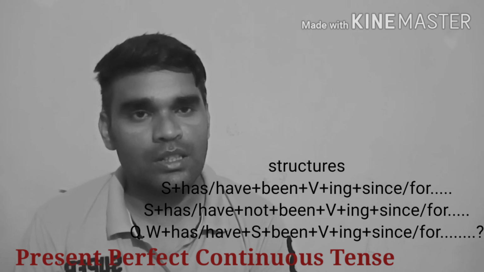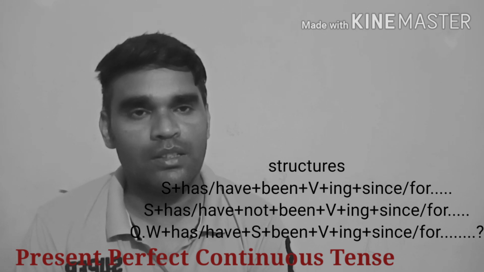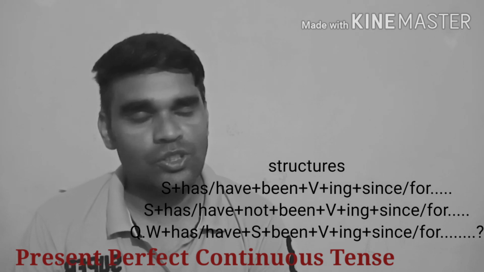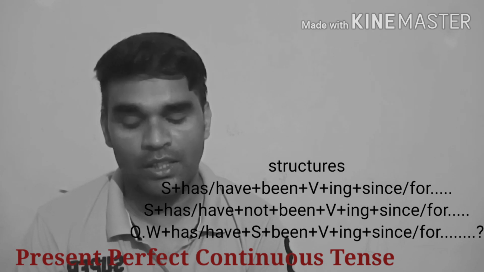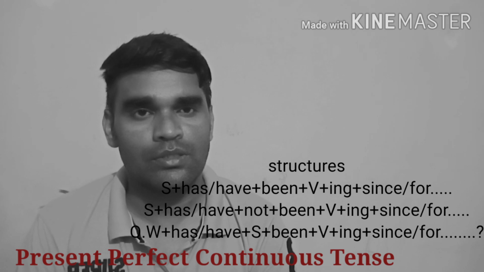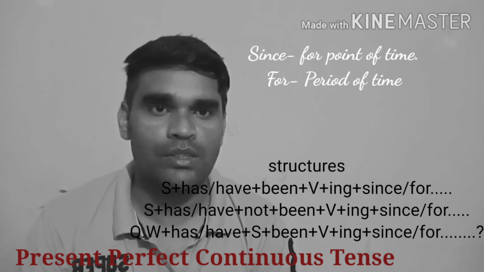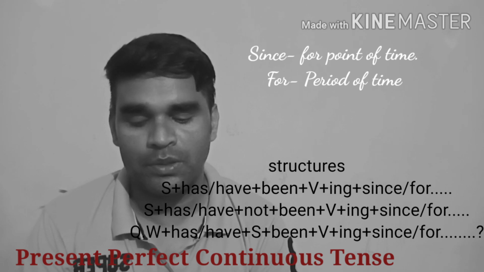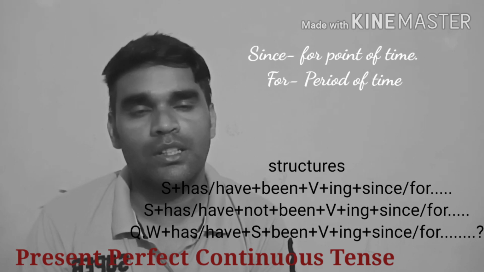Have I not been telling you every now and then since Monday? Has she not been visiting you? Like this: has she not been visiting you since last week, since Monday? Or you may say for a year, for 2 weeks, for 3 weeks, for 5 days, for 10 days. This is how we frame interrogative sentences, and all interrogative sentences end in a question mark.